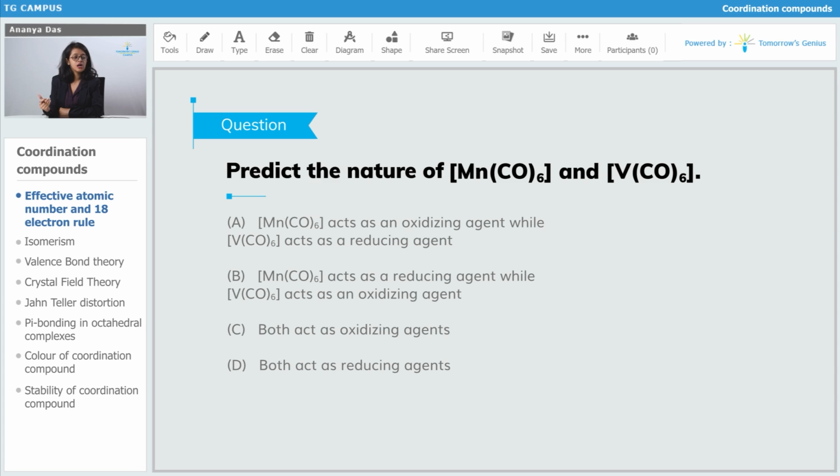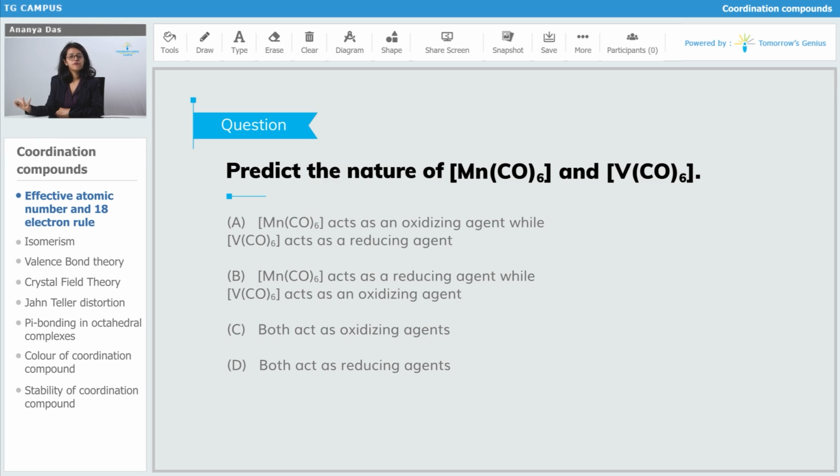And if the effective atomic number comes 1 or 2 electrons greater than the atomic number of a noble gas, that means it will have to lose those 2 electrons so that it can achieve the noble gas configuration. So that means it is going to get oxidized and will act as a reducing agent.